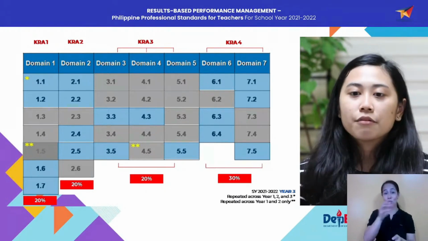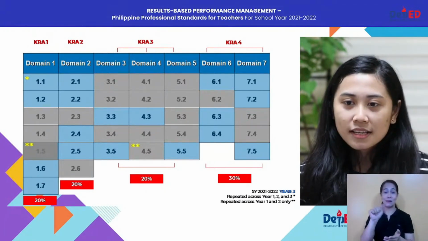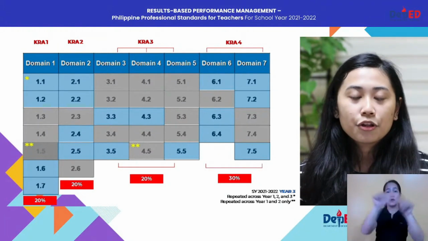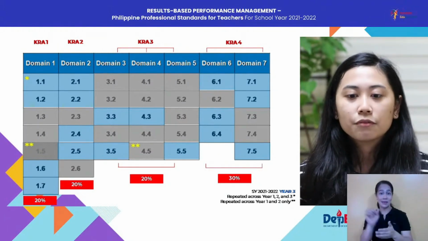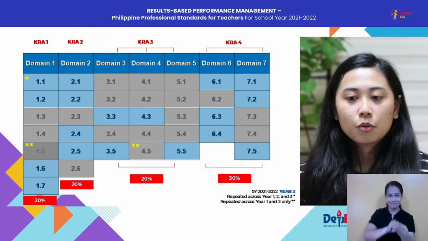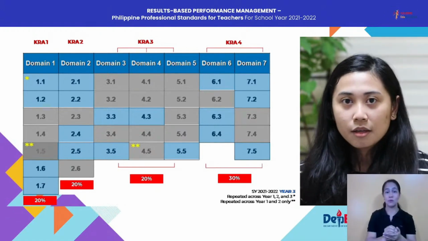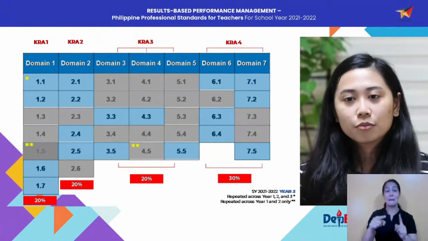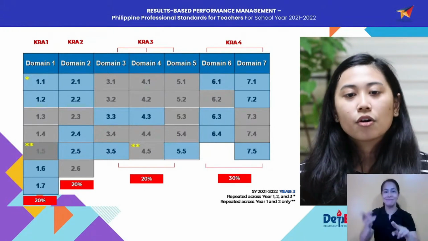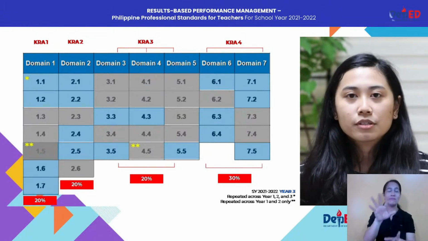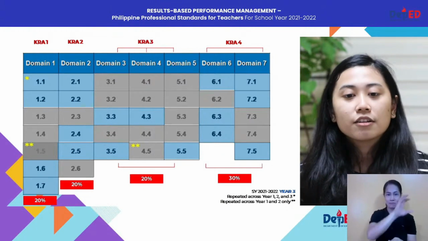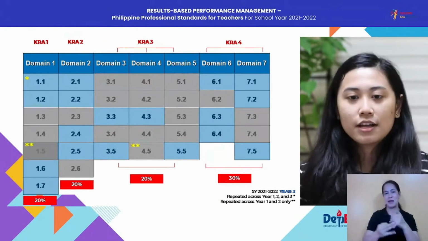And then your KRA4, a combination of domain 6 and 7, that is 30%. So when you add all of these percentages, that equates to 90%, plus the 10% plus factor, which is objective 19, overall you will have 100% as a final rating for your respective IPCRFs.